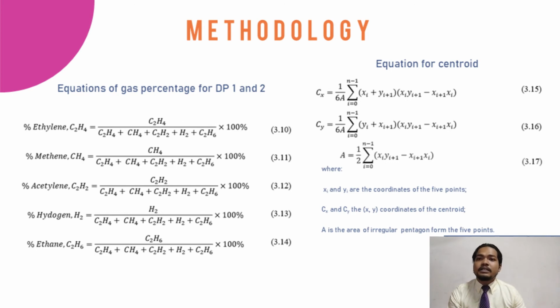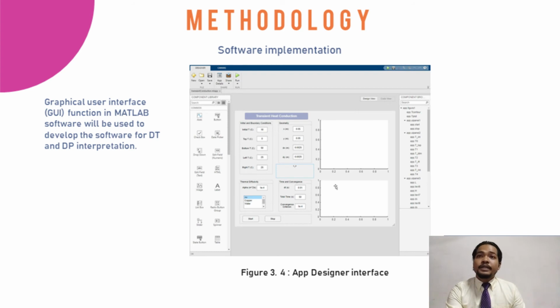After the gas percentage is obtained, each percentage can be plotted in Pentagon 1 or 2, depending. So from the 5 points, we will get an irregular pentagon. From the irregular pentagon, we need to get the centroid. The equations for the centroid are provided in 3.15 and 3.16. As you know, I will be developing software for DP and DT interpretation. The software implementation that I will use is the GUI function in MATLAB.